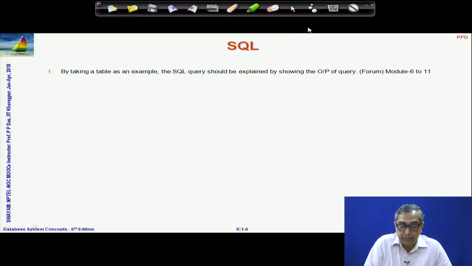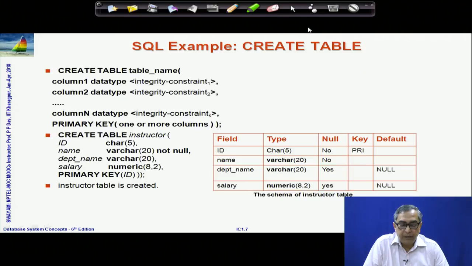There was a generic question, and many others, where some of you wanted to have more examples. Examples have been discussed in modules 6 to 11. But here I am again giving you some examples of the key areas of SQL query. Certainly, the first thing that you need to learn well is how to create tables. Once you have the schema from the relational design, you have learned that, then you need to use create table, the format as you already know.